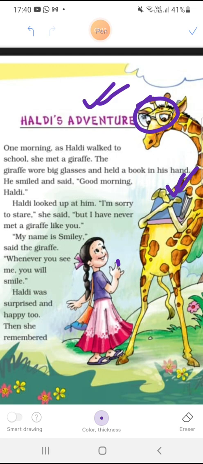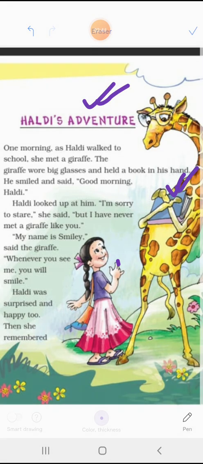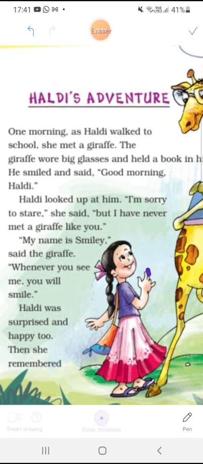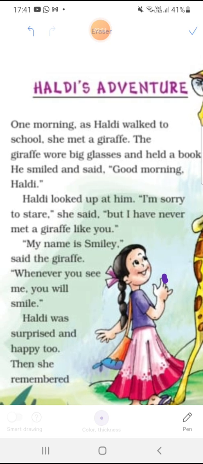Haldi looked up at him because the giraffe was very tall. Giraffe is an animal which is very tall and has a long neck. "I am sorry to stare," she said. Stare means to see. "But I have never met a giraffe like you." That means I have never seen a giraffe like you.